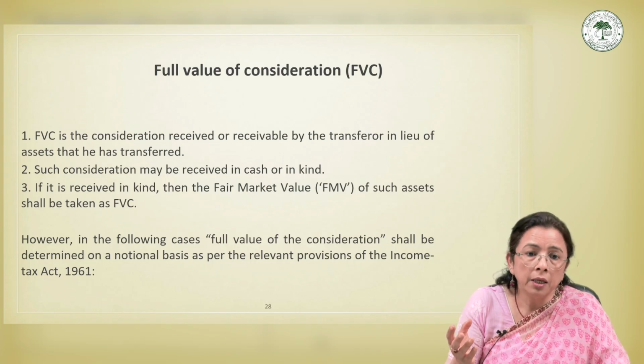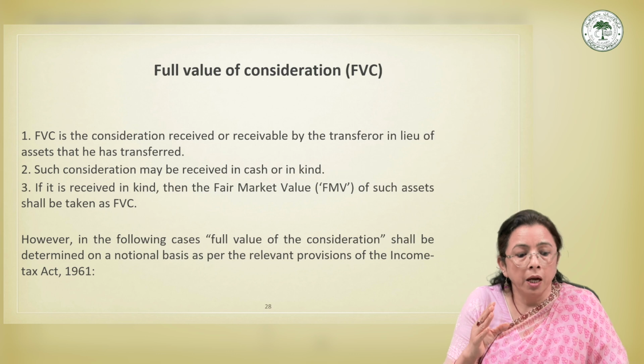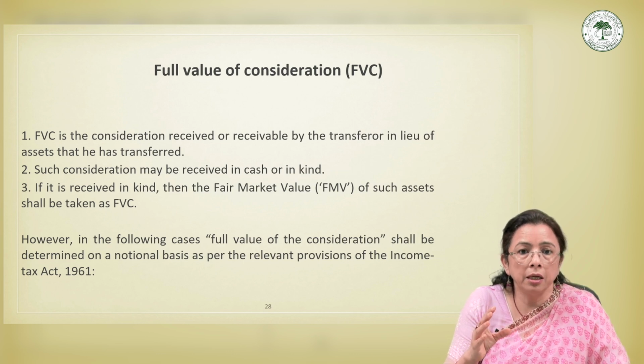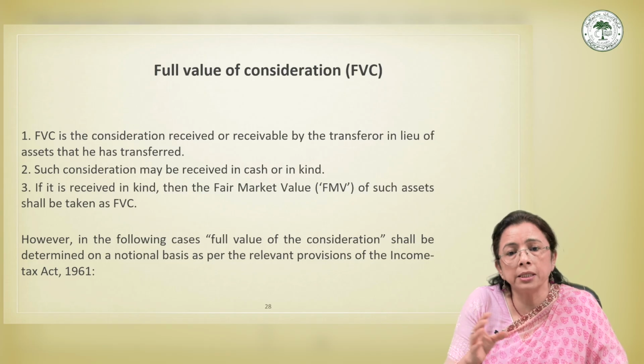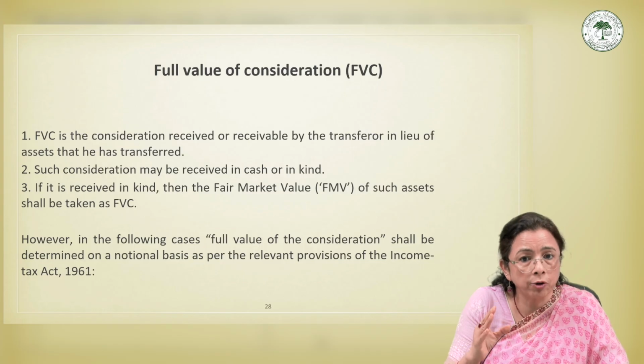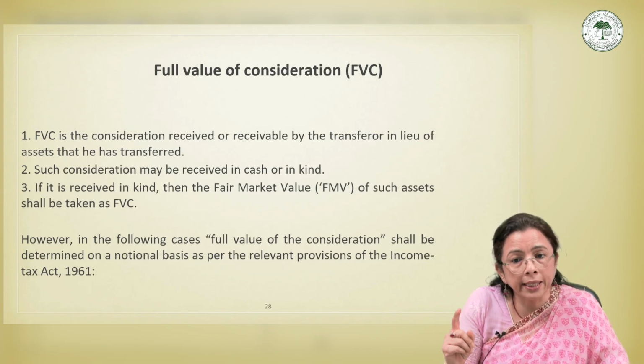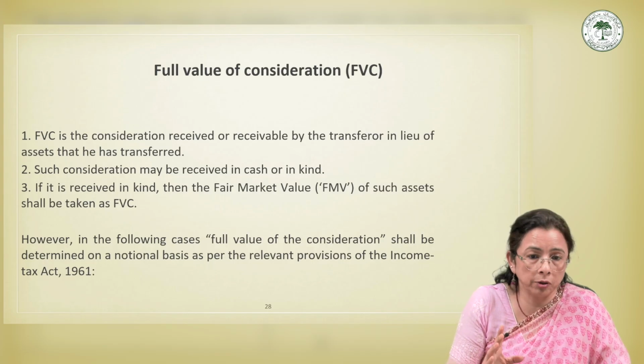For example, Section 50C says, sales of land or building, stamp duty value is taken if it is higher than the actual price. Please remember this, sale of land or building, and in that case, stamp duty value is taken if it is higher than actual price.